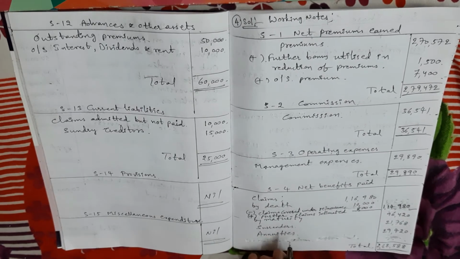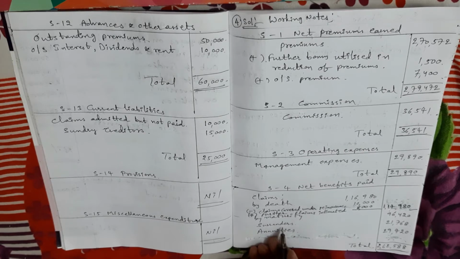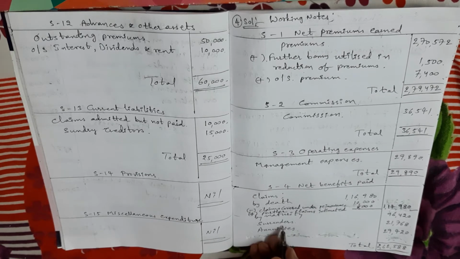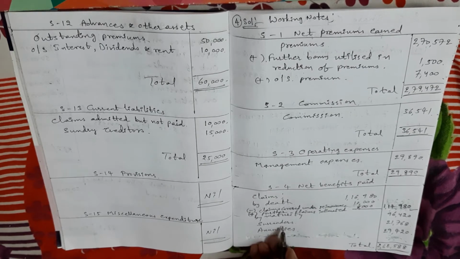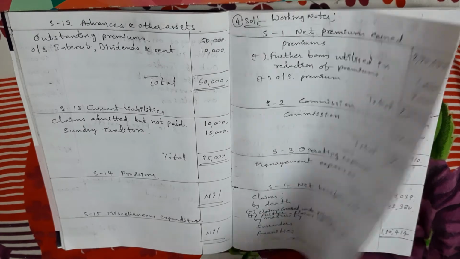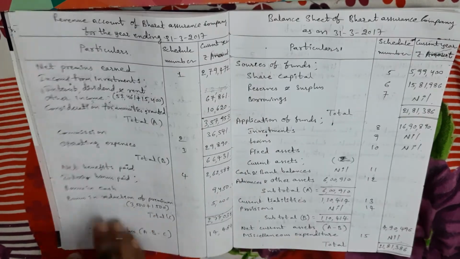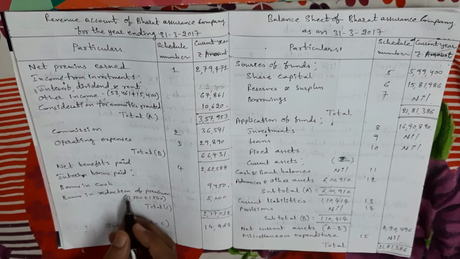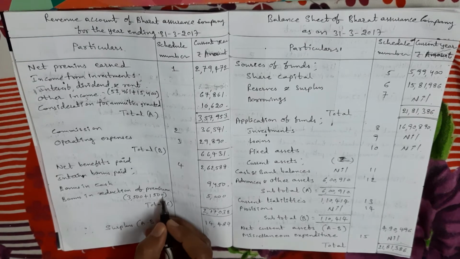Next, further bonus utilized in reduction of premium, 1,500 rupees. Already the information on bonus utilized in reduction of premium is given, and that amount was taken in the revenue account. So this amount also we have to adjust. In the revenue account, one time, we adjust bonus in reduction of premium 1,500 rupees.